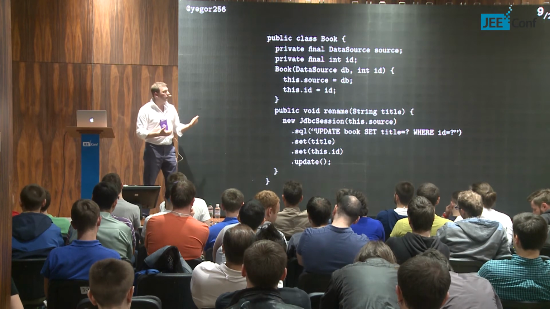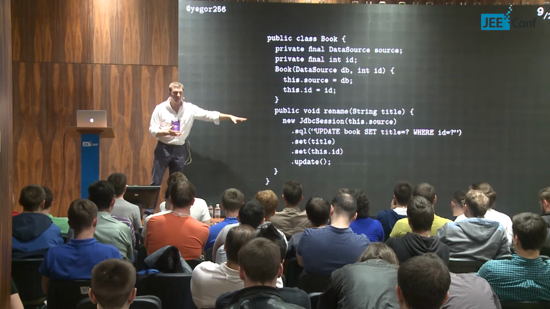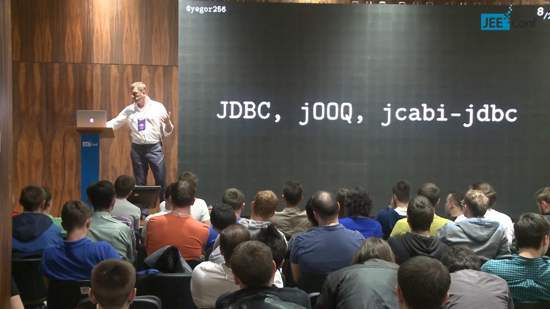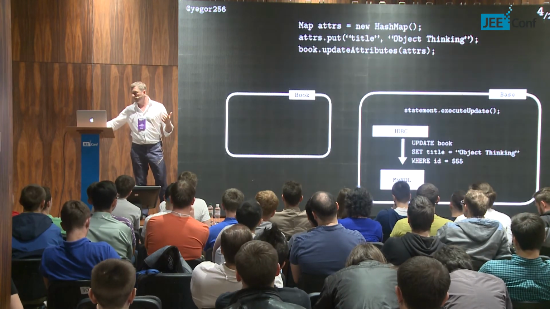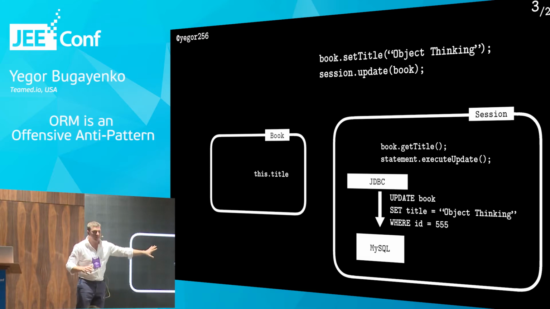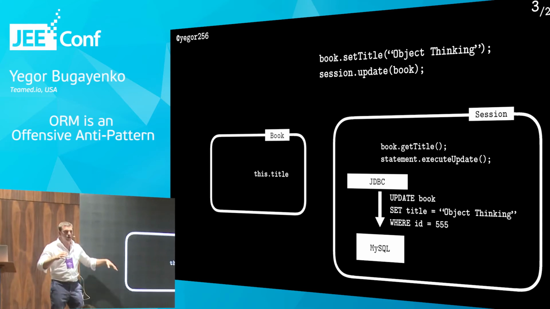That's one thing. Another thing is that the actual SQL request, this update and everything, will stay inside our objects. Because in the case of Hibernate, for example, the SQL will inevitably be outside of this and that. We will need to create something else on top of that. Maybe this DAO, maybe something else, where the SQL queries will actually be generated. So again, they will be outside our objects.